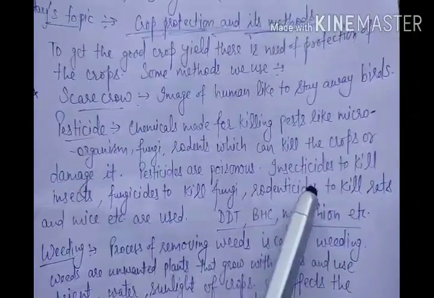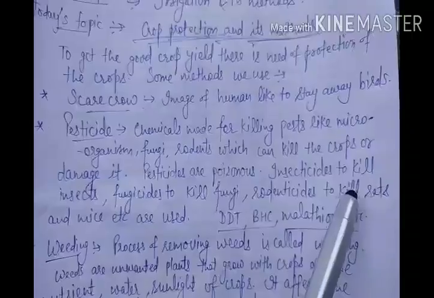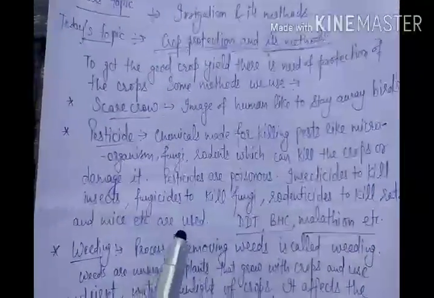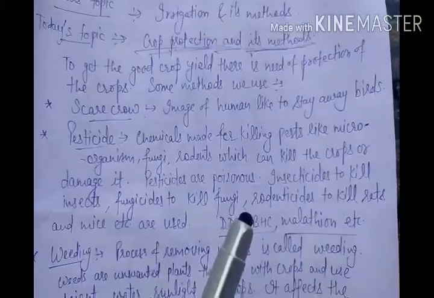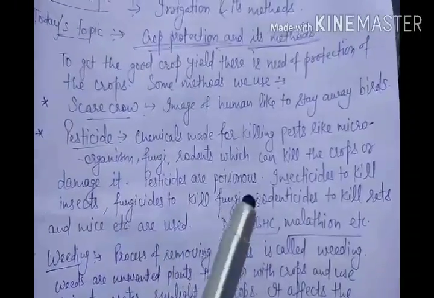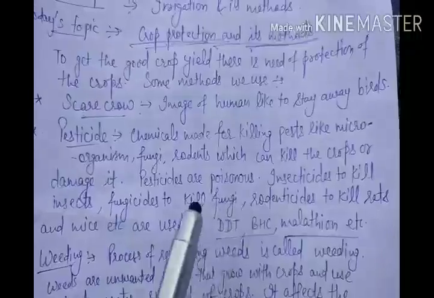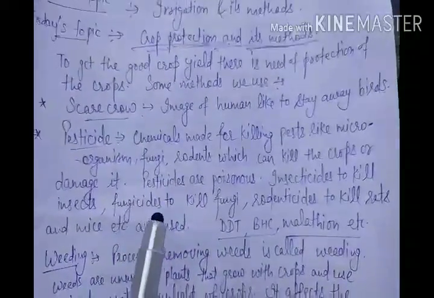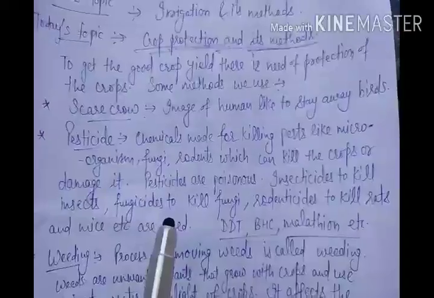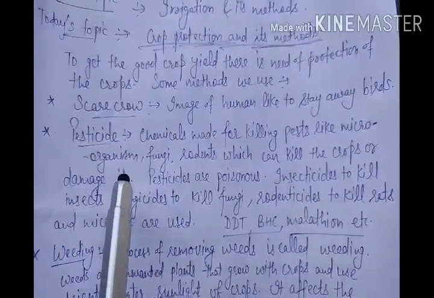Rodenticides are a kind of chemical which is used to kill rats and mice, because these can enter the field anywhere and can damage the crops by eating them. So these chemicals together are called pesticides. These chemicals are used to kill all the harmful organisms which can damage the crops. So this is about pesticides.